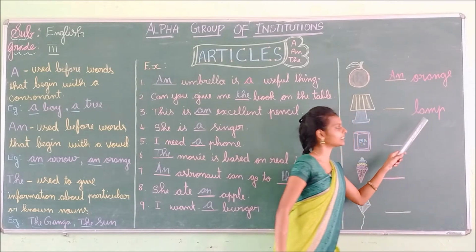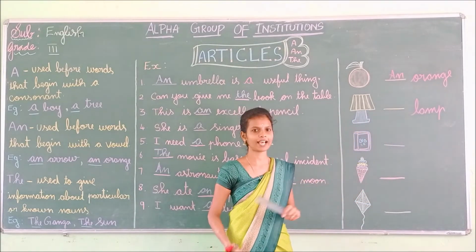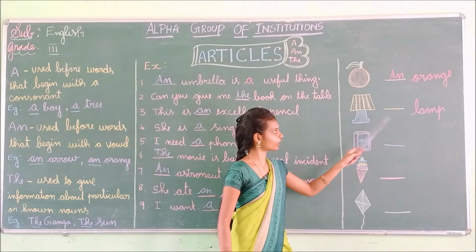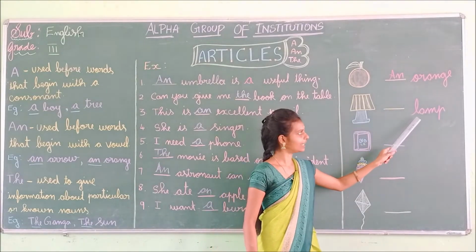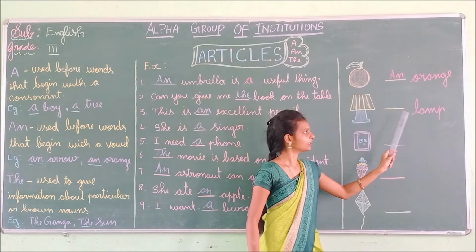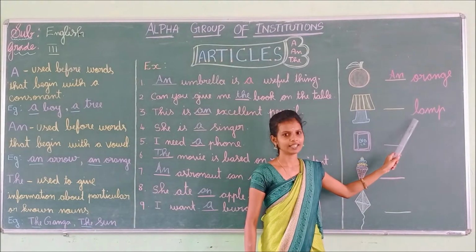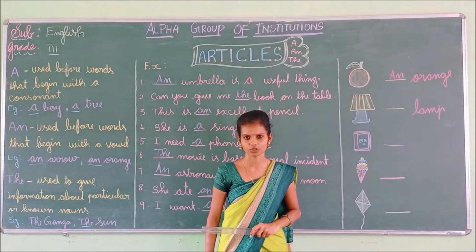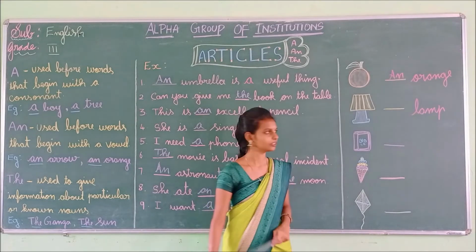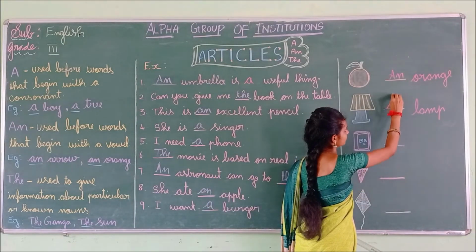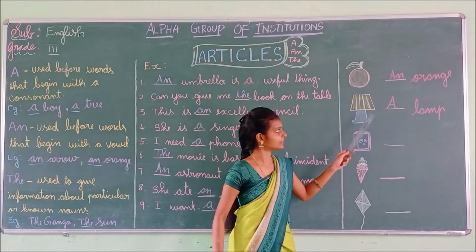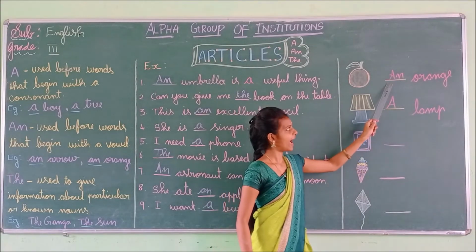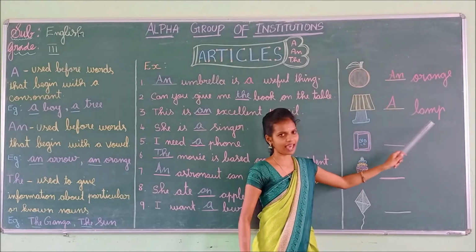So all these things you will know in your class before itself. We have taught you two-letter, three-letter words, no? So, what is the spelling for lamp? L-A-M-P, lamp. The word begins with a consonant sound. If the word begins with a consonant sound, what do we have to use? We have to use a. Okay. So now tell me, children, a lamp, an orange, a lamp. Okay.